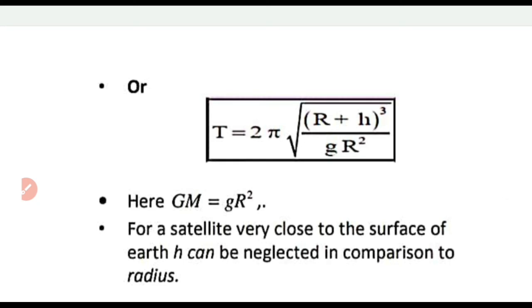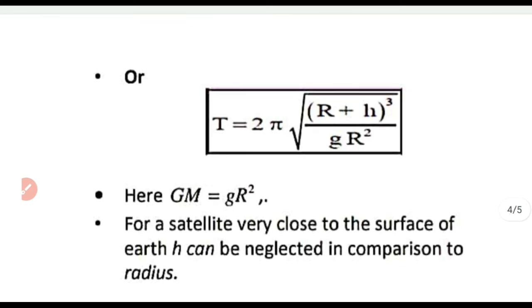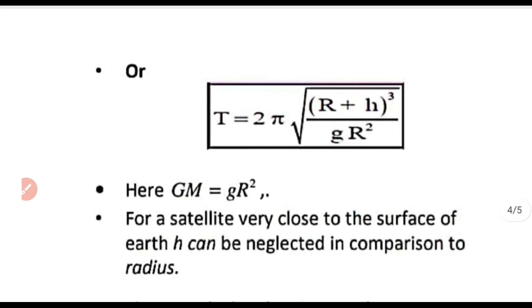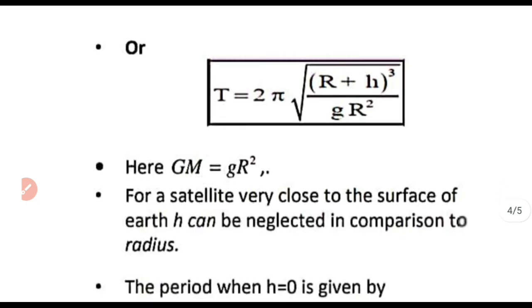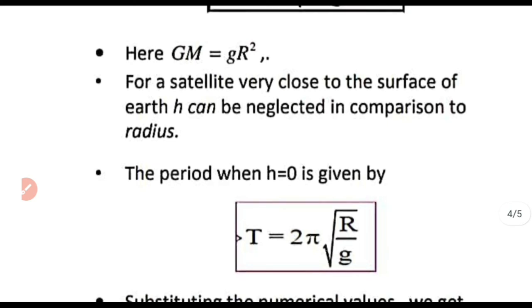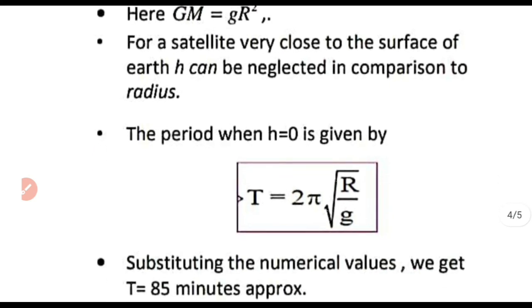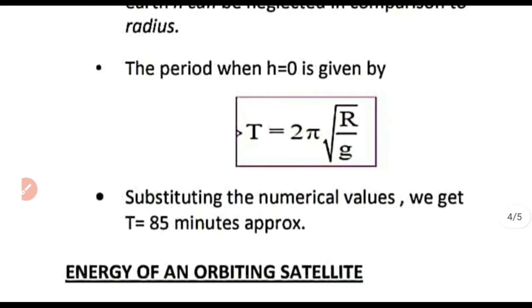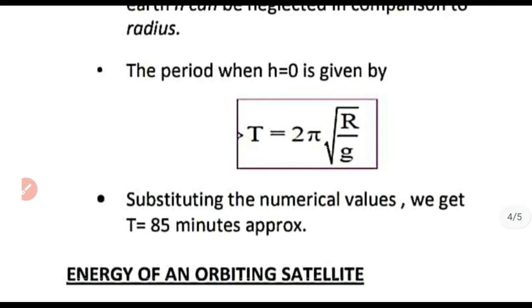For a satellite very close to the surface of Earth, we know h can be neglected in comparison to the radius. So for such close satellites, we can put h equal to 0. So we get T equal to 2 pi into root of r by g. Substituting the values of r and g, we get time period to be equal to 85 minutes.